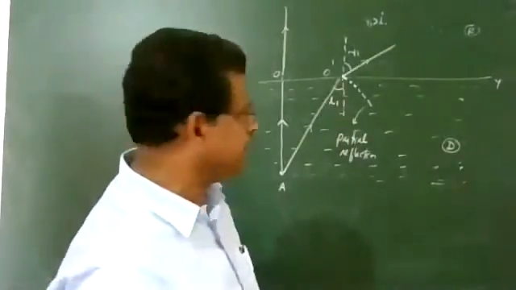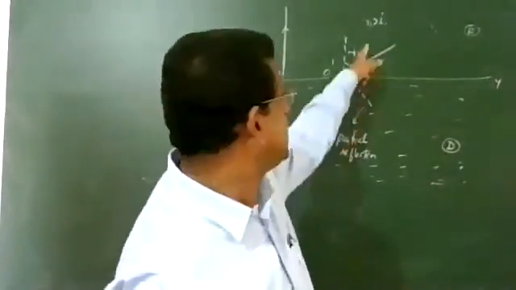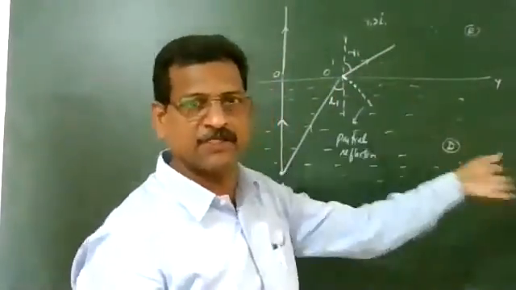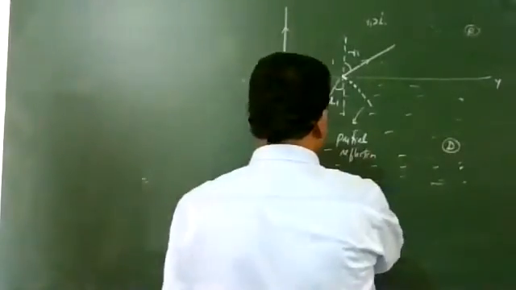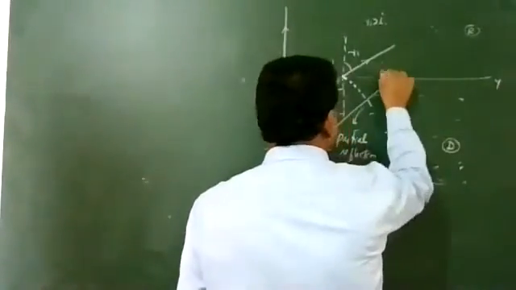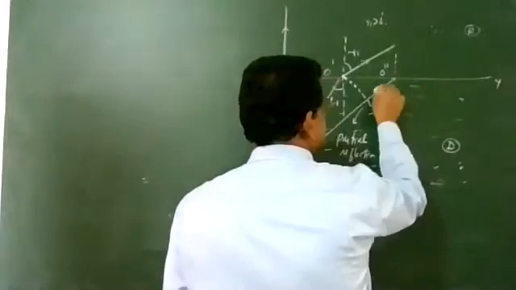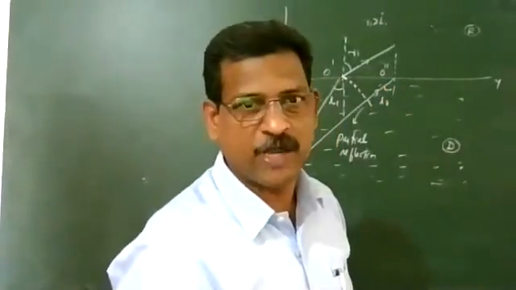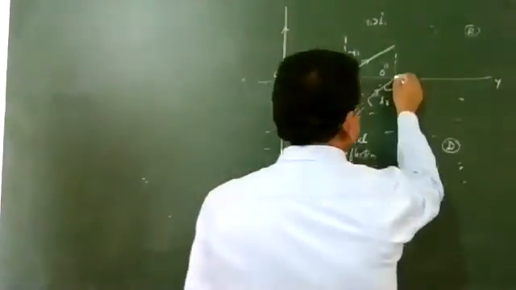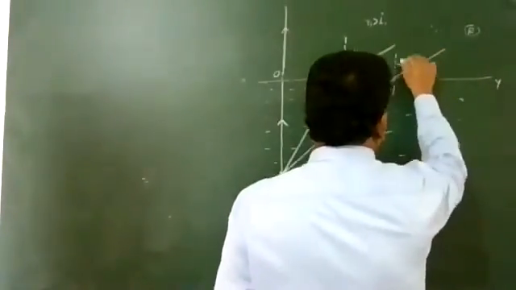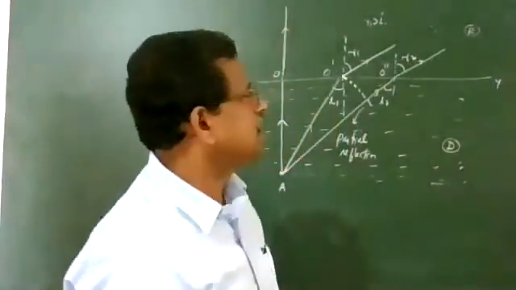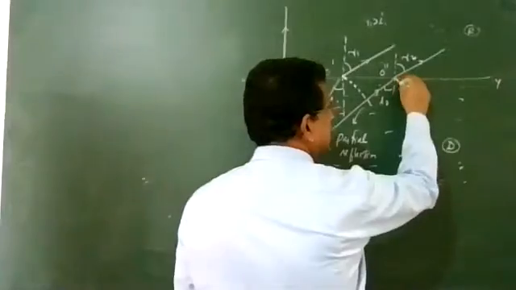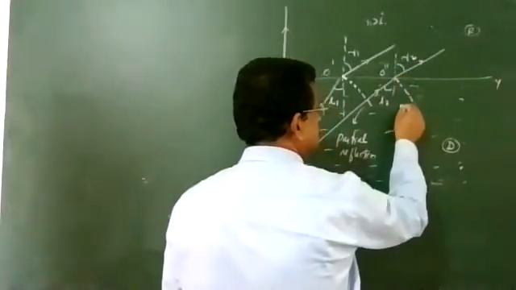Suppose we take a greater angle of incidence, so the angle of refraction also will increase. Here 30 degrees, next we take 35 degrees, see what will happen. Another ray of light reaches the point O double dash at an angle of incidence I2. This I2 is greater than I1, so the angle of refraction will increase. This is R2, which is again greater than R1. And some part of the light will be reflected in the same medium, that is called partial reflection.